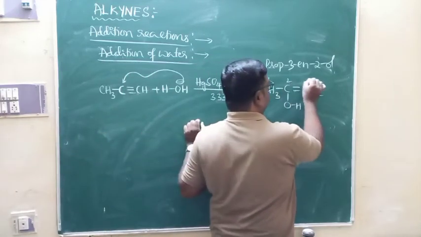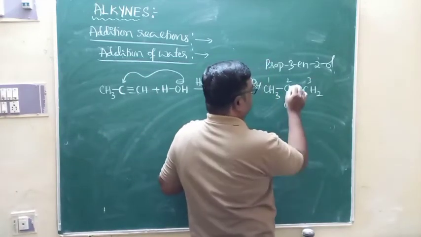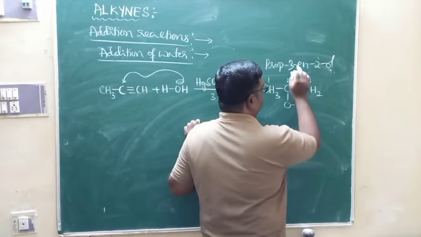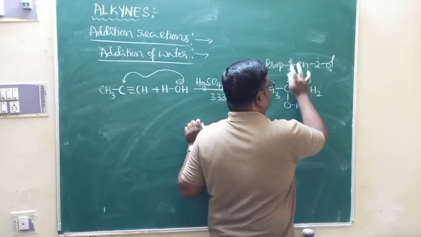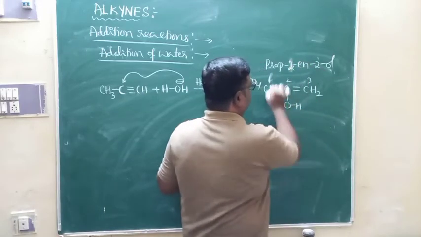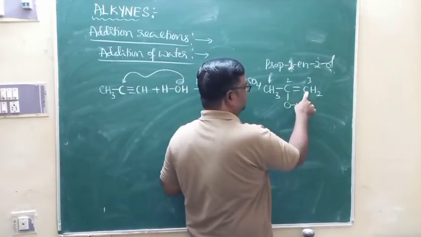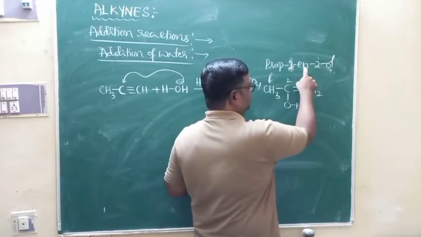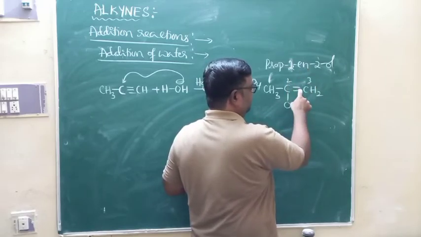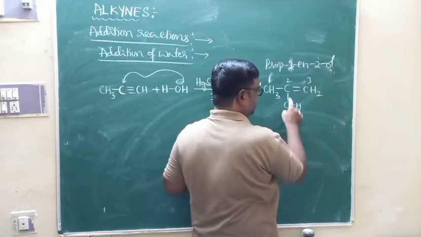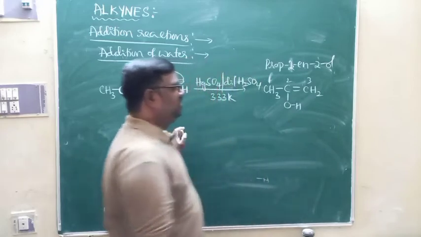This is 1, this is 2, this is 3, so it is prop-1-en-2-ol. Its IUPAC name is prop, 3 carbon atoms, double bond at 2, OH at 2, prop-1-en-2-ol. This is what we call the IUPAC name of it.